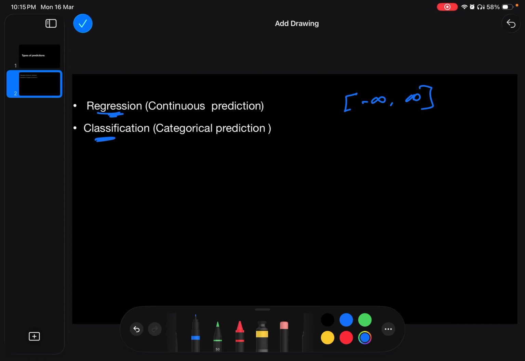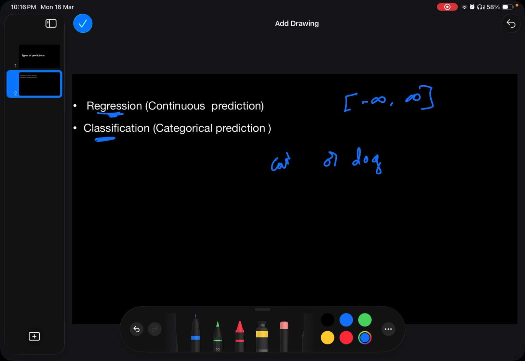And now the classification problem, or categorical predictions. Let's say you have an image, and you want to predict whether the image contains a cat or a dog. So the output will be cat or dog. Mostly, machine learning works in numbers.